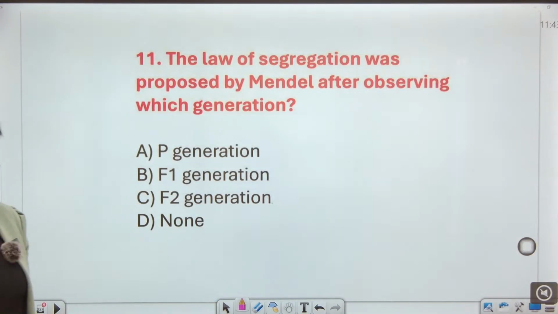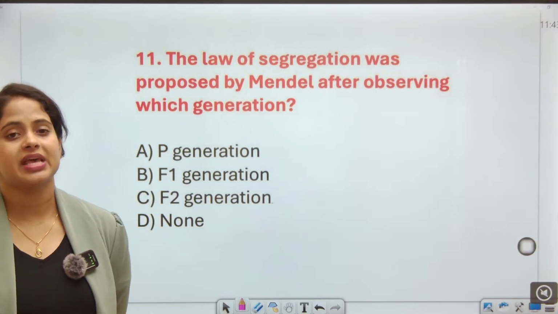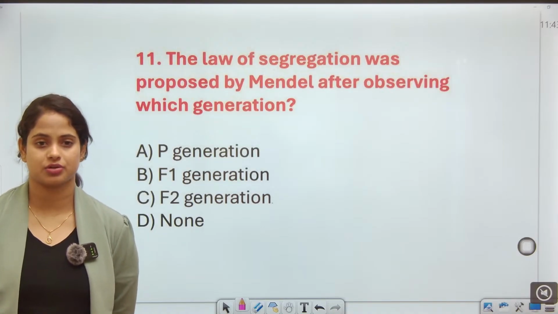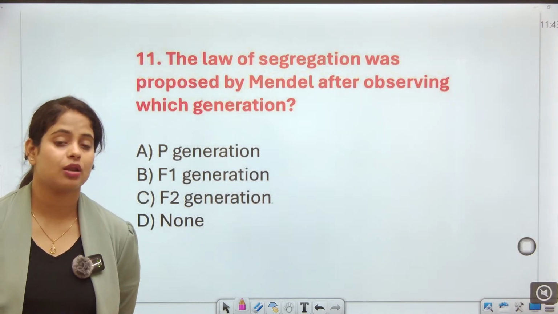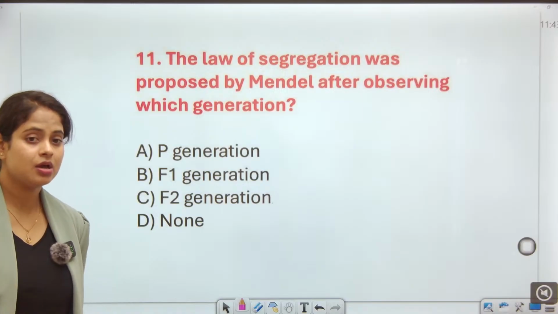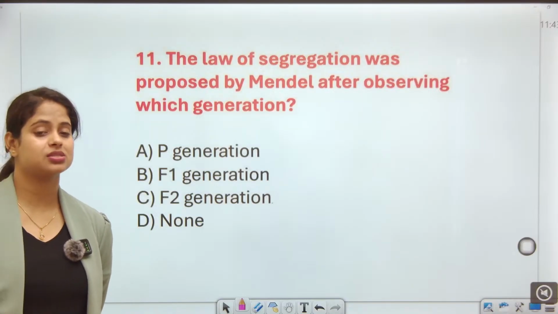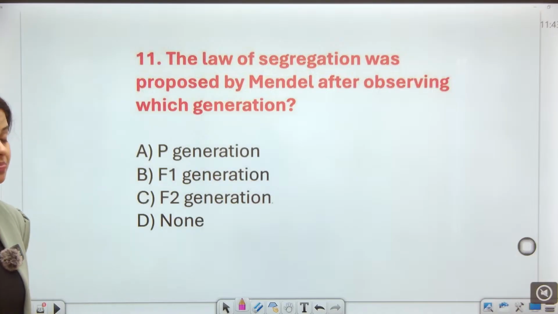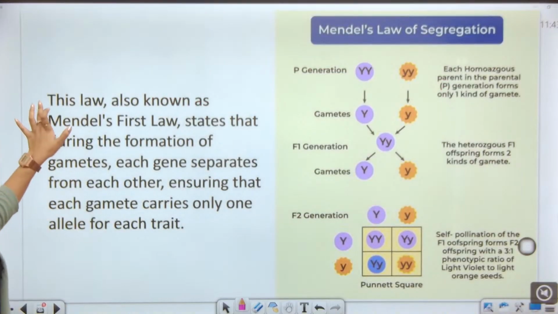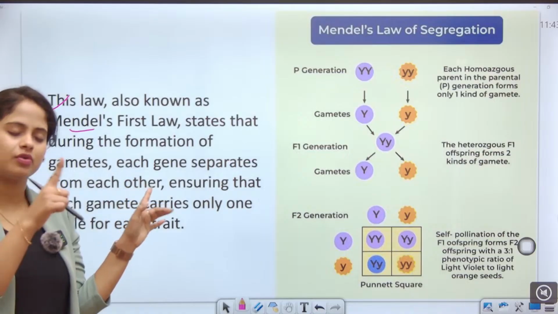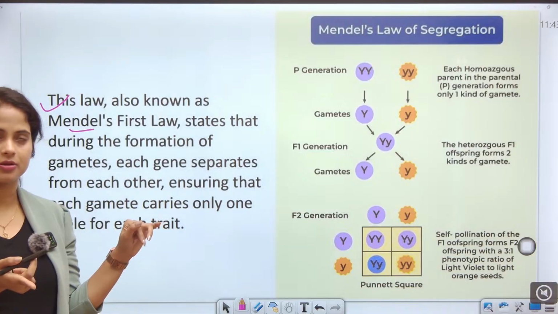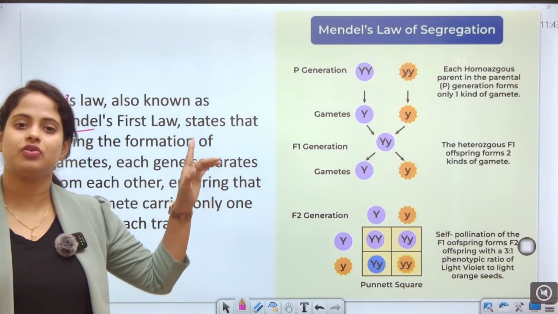Next, see, the law of segregation was proposed by Mendel after observing which generation? That means guys, first we had the law of assortment, then the law of segregation. But the law of segregation was proposed after doing a study and research, and the end result came out as the segregation law. That is the F2 generation. So what is the F2 generation, guys? This law is also known as Mendel's law of segregation. First is the law of segregation, then the law of independent assortment. Yes, the first law is the law of segregation.